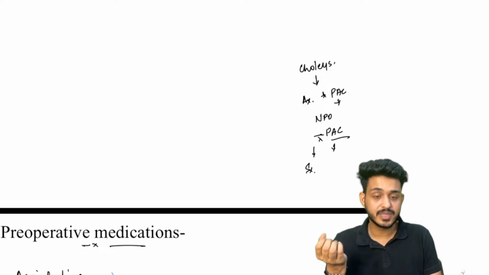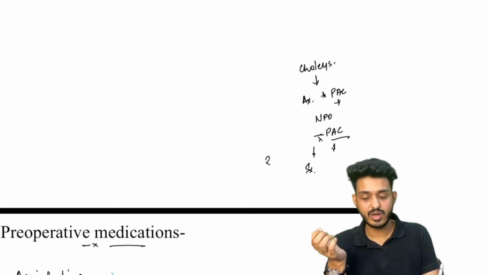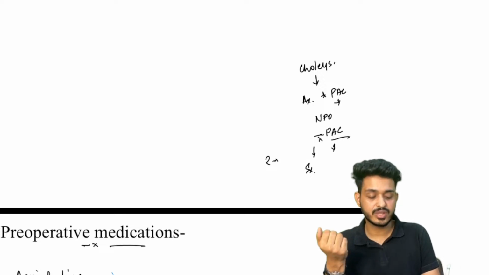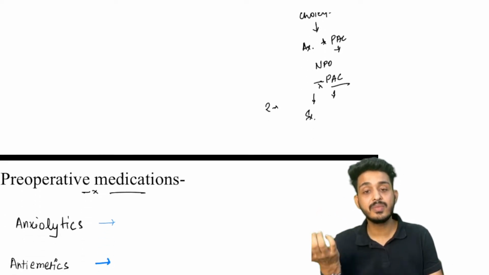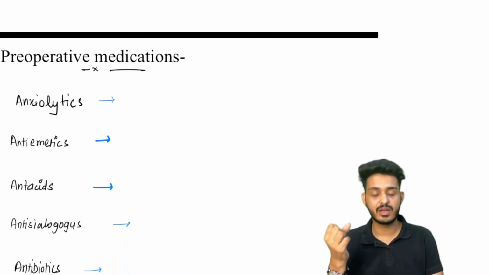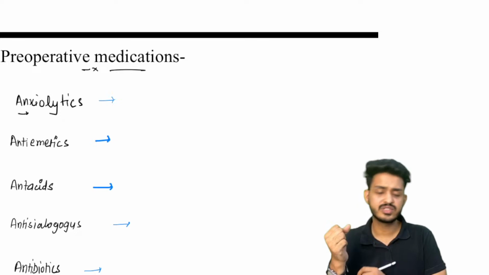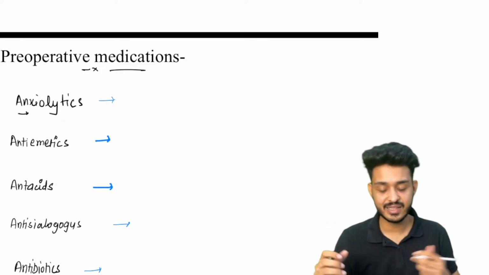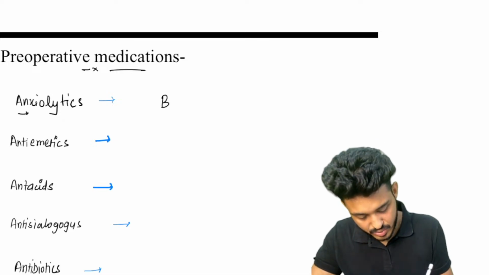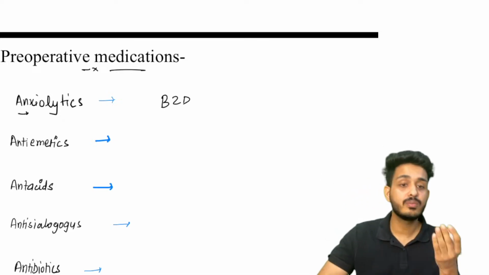Now the patient must be anxious, after we have already told the patient to stop all those things. So what do we need to do? We need to give some pre-operative medications, right? What are those pre-operative medications that we have to remember? Look here, guys. First one is your anxiolytics. What are the drugs that we are utilizing? These are basically your benzodiazepines.